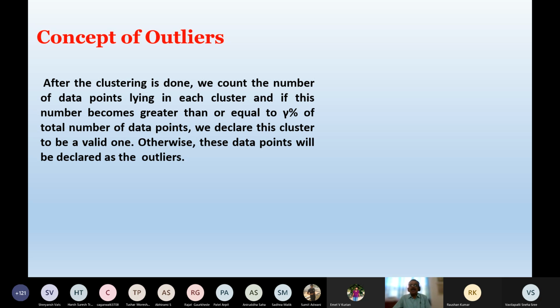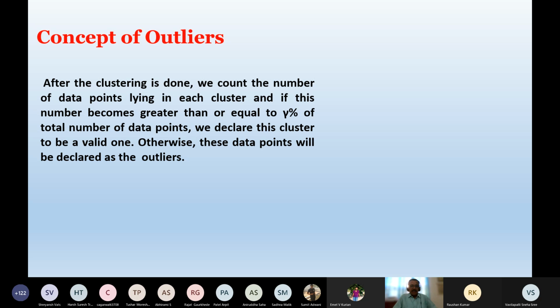For example, I have got 1000 data points. I'm going to declare a cluster to be a valid one if it contains at least, say, 1% of the total data points or 2% of the total data points.